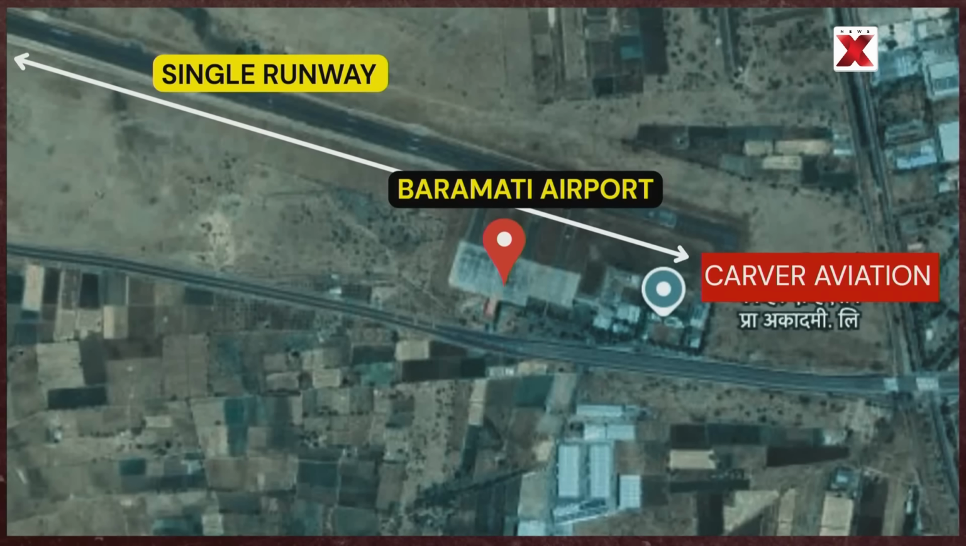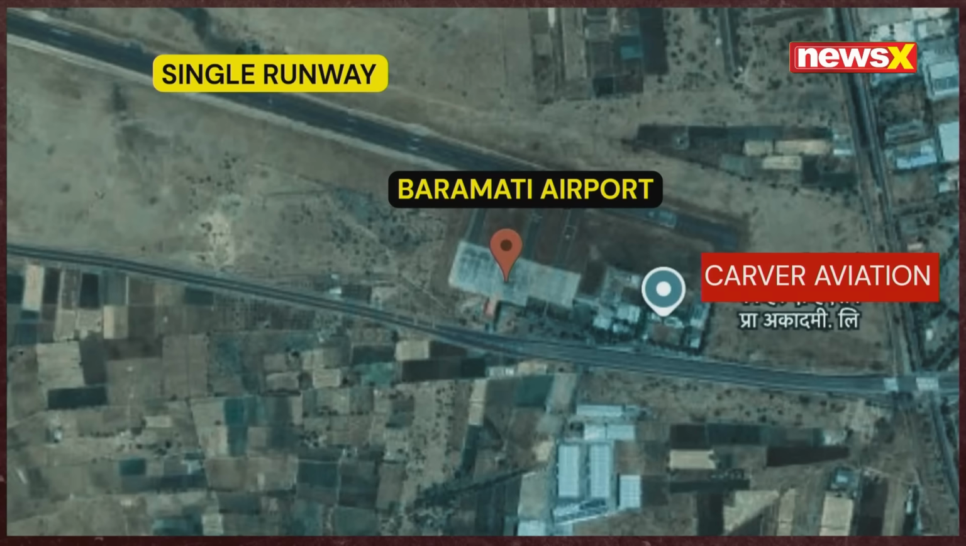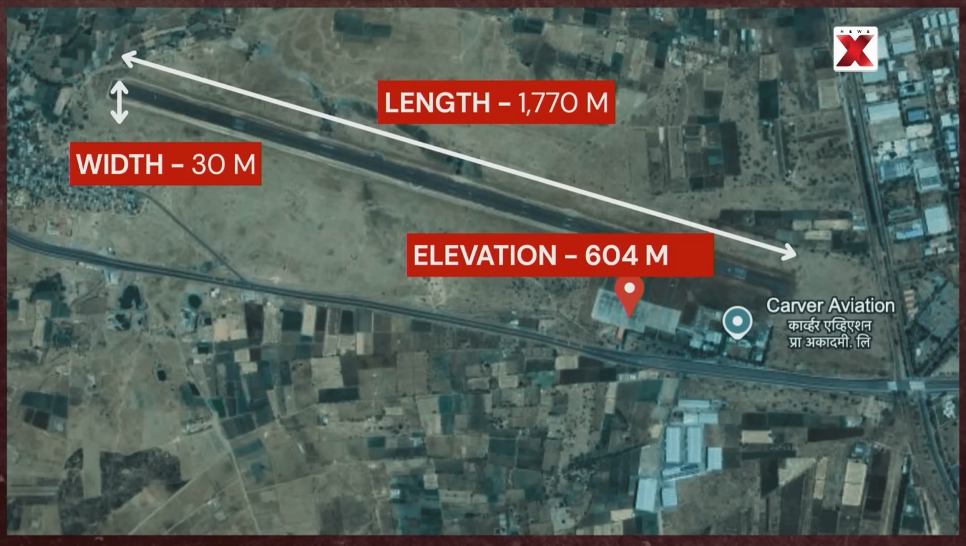Now, before we dive deep into the specifics of the flight's path, it is also important to understand the location where the incident took place. The Baramati airport features a sole runway that primarily serves general aviation, private jets, and pilot training. It is also home to flight schools like the Academy of Carver Aviation Private Limited, which also helps manage the advisory tower. Located in the hilly terrain, the elevation of the airfield is 604 meters and is spread over an area of 451 acres. Speaking of the runway, the landing strip is 1,770 meters long and 30 meters wide, with turning pads on both ends.